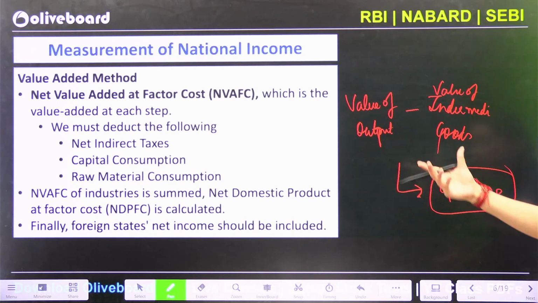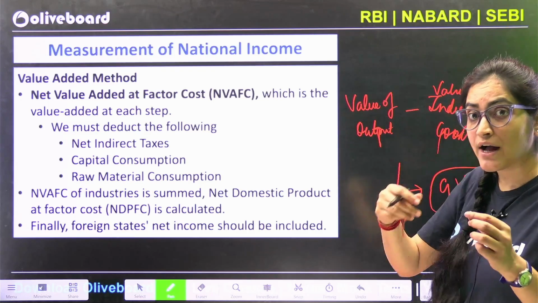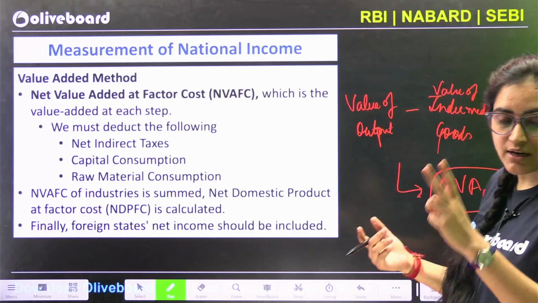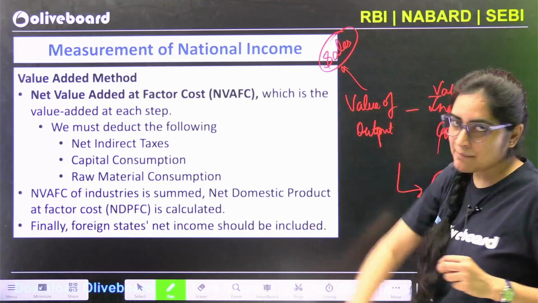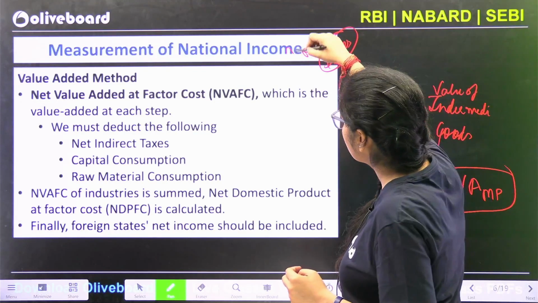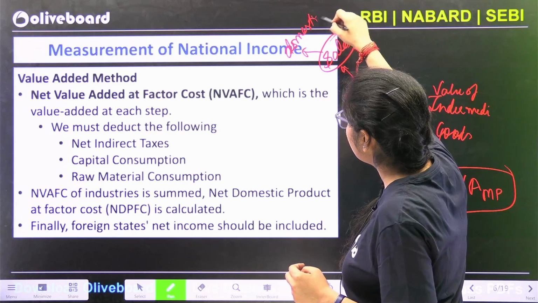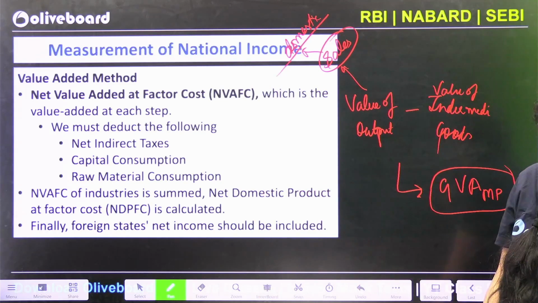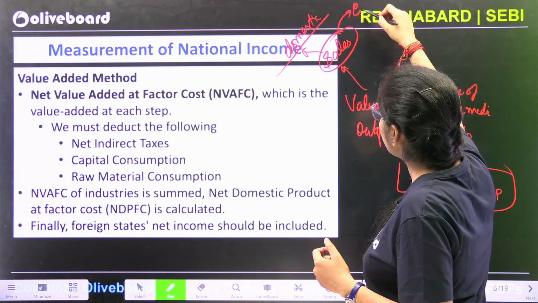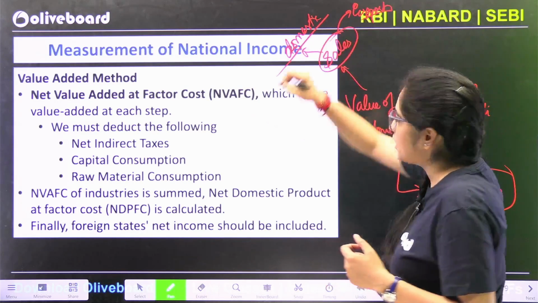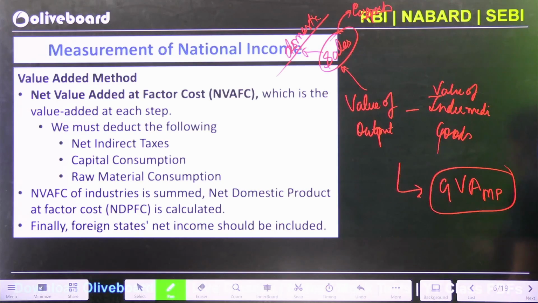So I'll try to see what is the value of output. Now how can we calculate the value of output? There are two things. We'll see how much sale is happening. This sale can be domestic sale, whatever I'm selling domestically. Apart from domestic sales, it can also be exports. What I am exporting can also be my sale.